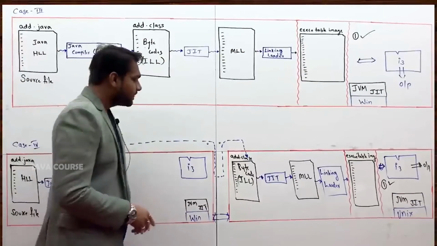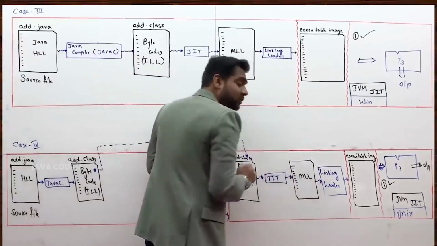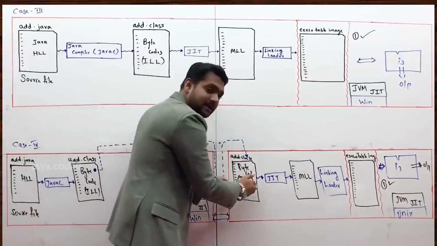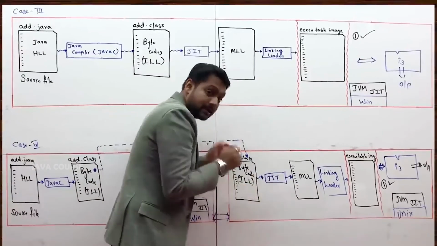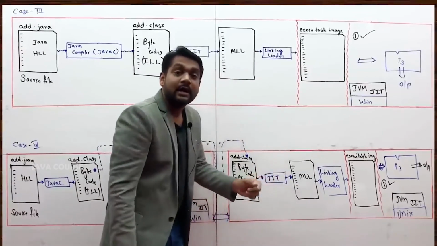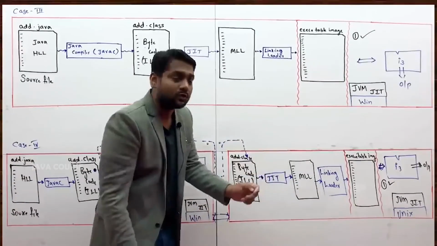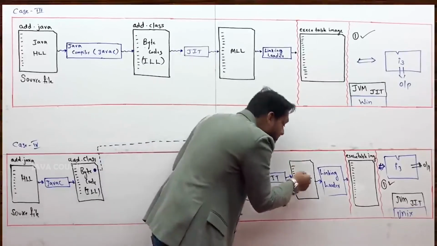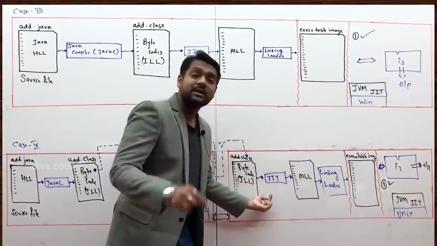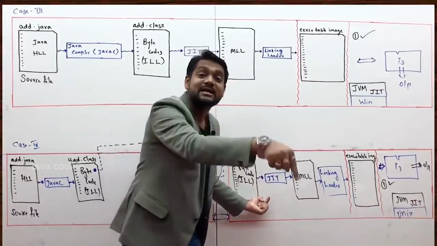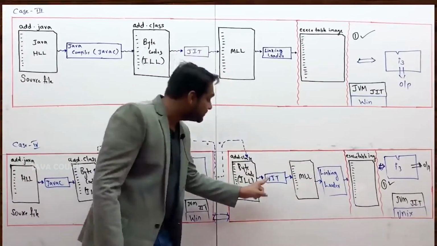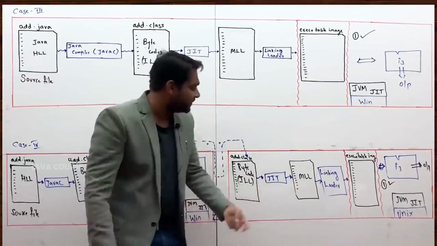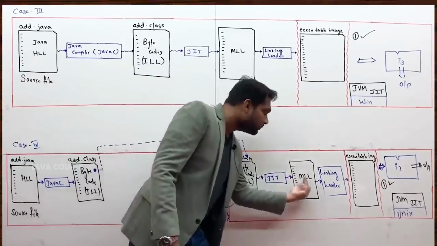And remember, at the time of execution only, see, compilation is done, that compiled file I have brought here. Now I thought of executing it. At the time of execution only, your intermediate level language code will get converted to machine level language code by using just in time. Just in time is a software which converts intermediate level language code to machine level language code.